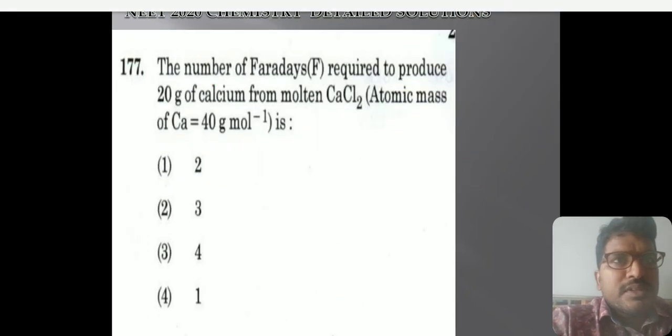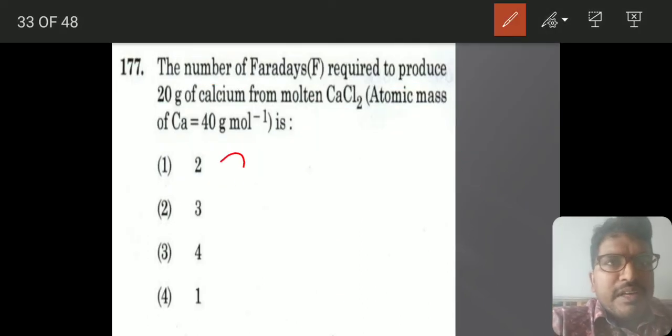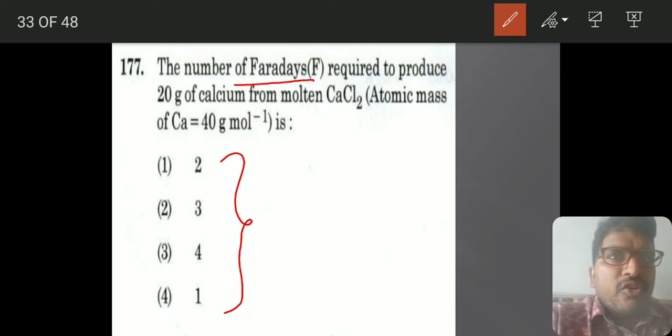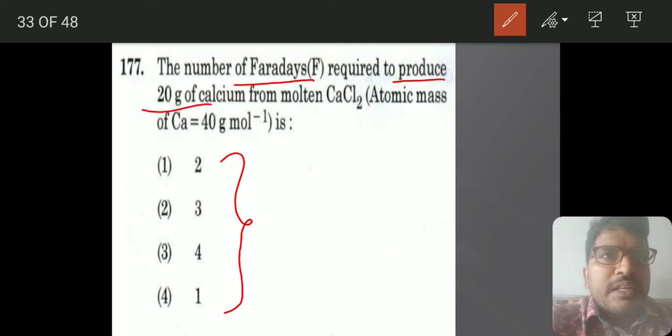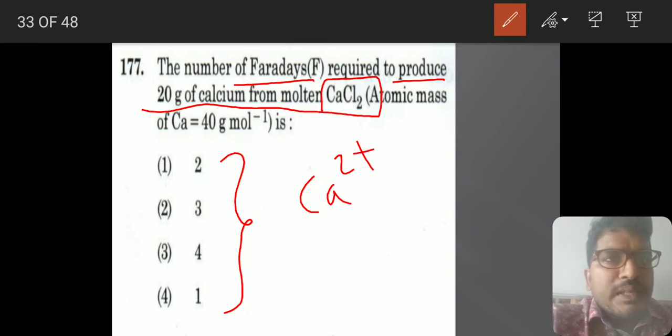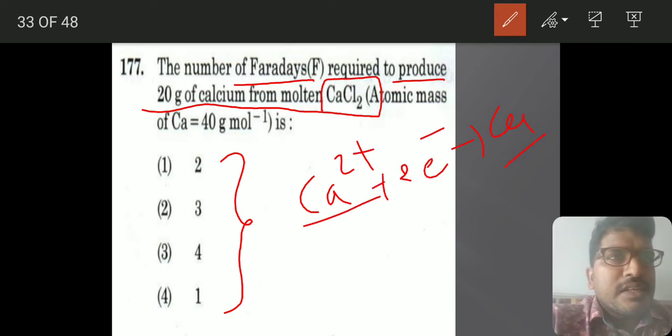See, this one is a direct question which we have explained in our videos. Number of Faradays required to produce 20 grams of calcium from calcium chloride. This is a simple question. Ca2+ plus 2 electrons gives Ca. So 2 Faradays will produce 1 mole, that is 40 grams.